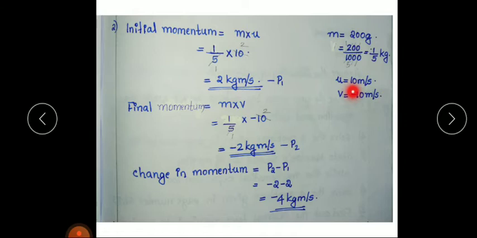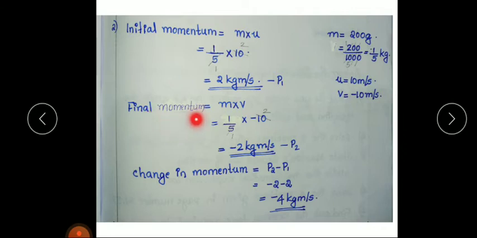Then initial velocity is 10 meter per second and final velocity is minus 10 meter per second. So using this information we can find the initial momentum as m into u. u is the initial velocity. So mass is 1 by 5 into initial velocity 10. Simplifying this we will get 2 kilogram meter per second. So represent this as P1. P represents momentum. So initial momentum is P1.